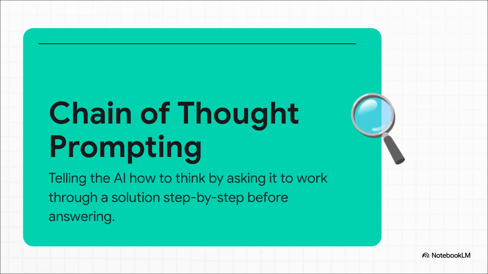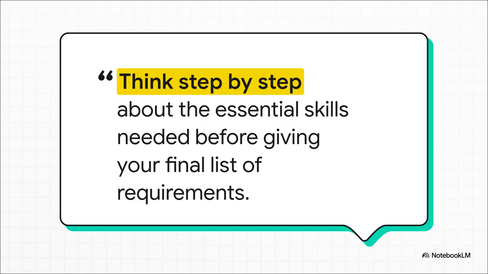You're basically asking it to show its work, to think out loud, step by step. And the best part? It's incredibly easy to trigger. You just add a little phrase like "think step by step" to your prompt. This forces the model to lay out its reasoning before it jumps to the conclusion, which helps it catch its own mistakes and gives you a much more thoughtful result.